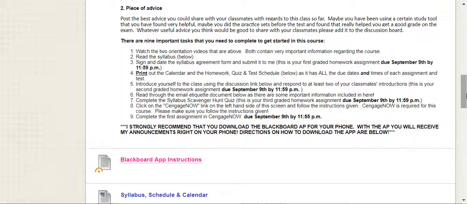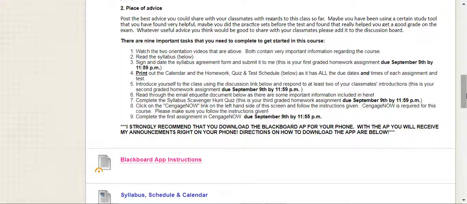You're going to read through the entire syllabus. This is our contract, so it has all of the information, all of the policies that we have for this course. So if you need to refer to it at any time, you can always find it here on Blackboard. Once you've read through the syllabus, you're going to sign and date the syllabus agreement form and submit it to me through Blackboard, and this is your first graded homework assignment, so please make sure you get that one done.